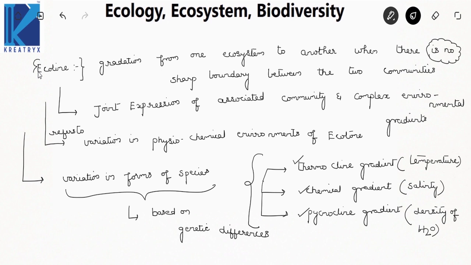Who coined the term ecocline? Ecocline is a term coined by Julian Huxley. Now you got the difference between ecotone and ecocline. The first term itself says it is a sharp boundary, ecotone is, but if there is no sharp boundary, the gradation from one ecosystem to another will be referred to as ecocline. And what are their references I have given there. Now focus on this. Got the point? Let us go to the next terminologies.